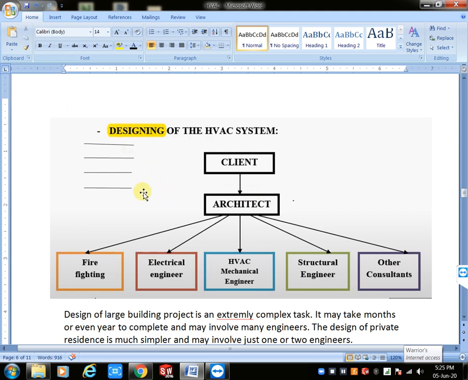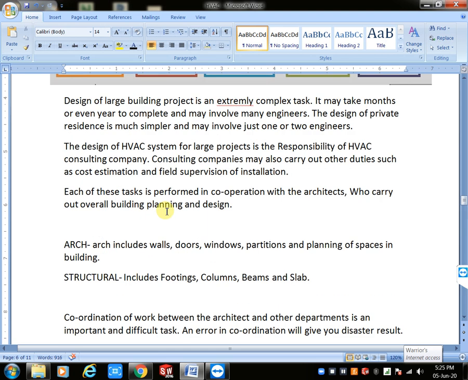Okay, now next, architecture. When we consider architecture, it includes walls, doors, windows, partitions and planning of spaces in a building.